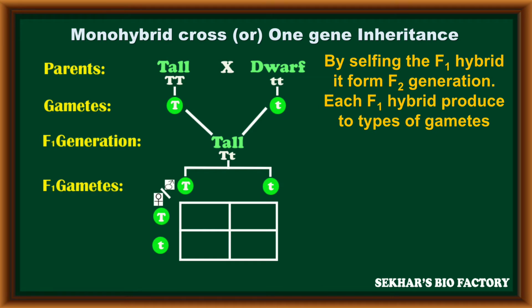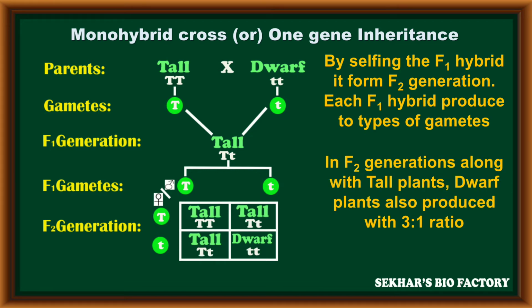Again, by conducting a selfing between two F1 hybrids to get the F2 generation, this F1 individual can produce two types of gametes. 50% of the gametes carry a capital T, and the remaining 50% carry a small t. These gametes fuse randomly to form the F2 generation. In this F2 generation, 4 plants are produced in total: 3 plants with the tall character and 1 plant with the dwarf character. These are produced in a 3:1 ratio.